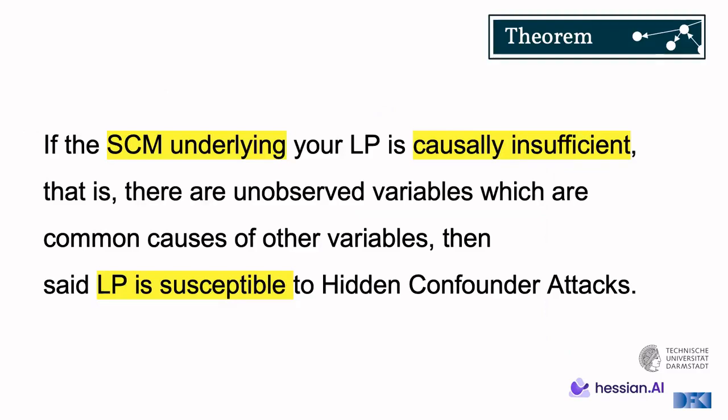Our final theorem is then that if the SCM underlying our LP is causally insufficient, which is just a way of saying that there are unobserved variables which are common causes of other variables, so hidden confounders, then said LP is susceptible to our hidden confounder attack. And this is actually a fundamental result since this really suggests that because virtually in all practical cases, we will not have the SCM, and we will certainly be causally insufficient. Therefore, an attack like this can always be constructed.